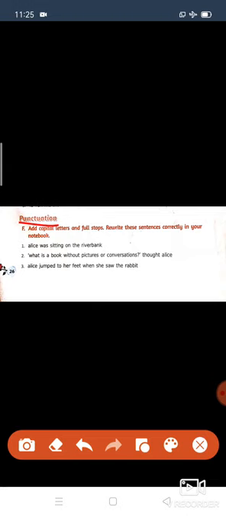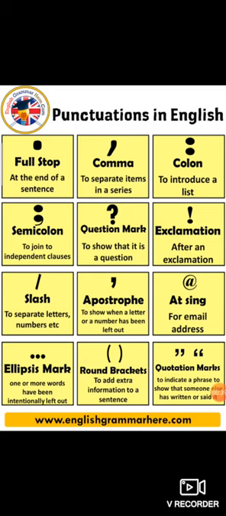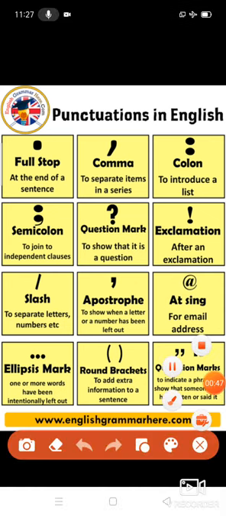I will show you, wait. Look at here, children. These are the punctuation marks. Okay. This full stop, comma, colon, semicolon, question mark, exclamation, slash, apostrophe, at sign, the brackets, quotation marks, these are all called punctuation. And we use these punctuation marks to separate the sentence.